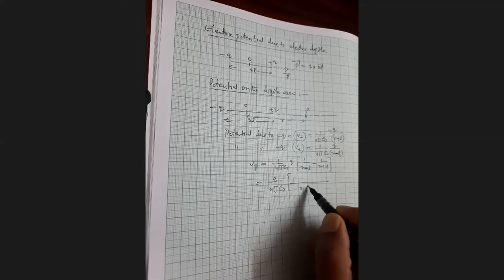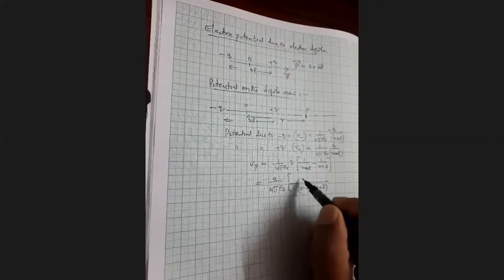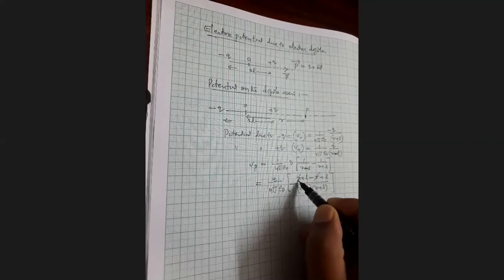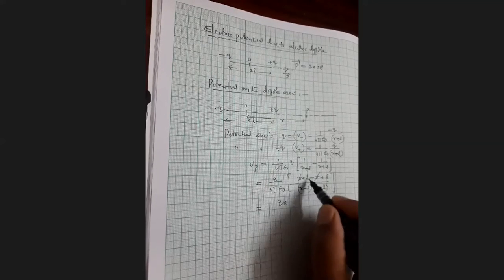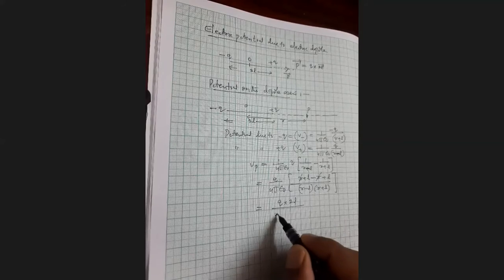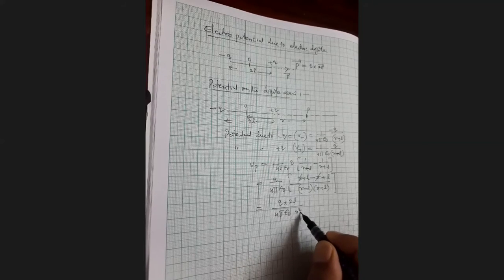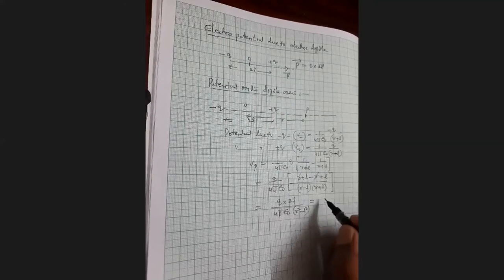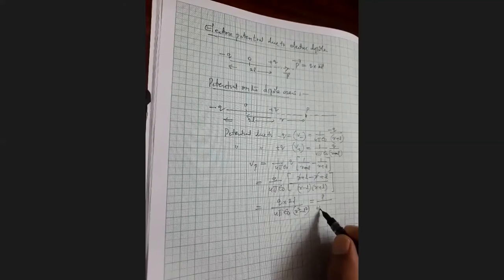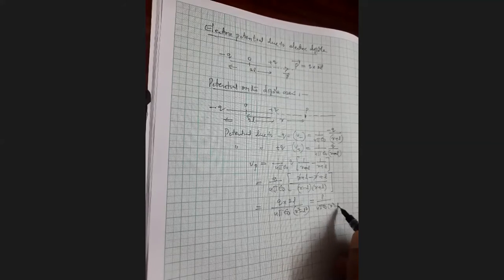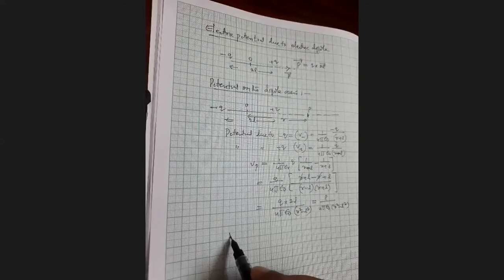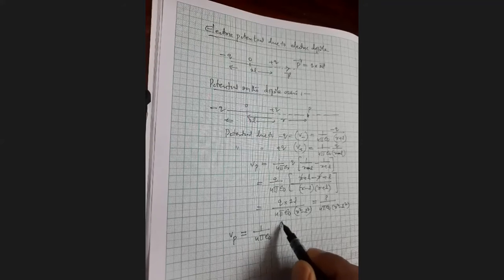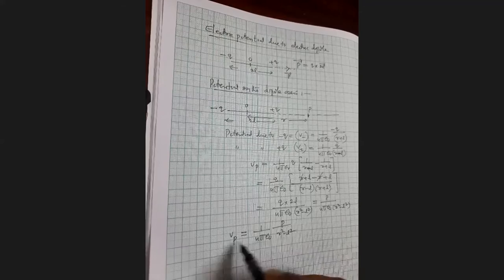Here r minus L into r plus L is the LCM. So r plus L minus r plus L, the r cancels, giving 2L by 4 pi epsilon naught (r square minus L square). So q into 2L, which is the dipole moment capital P, by 4 pi epsilon naught (r square minus L square). Finally, V at P is equal to 1 by 4 pi epsilon naught, capital P by r square minus L square.